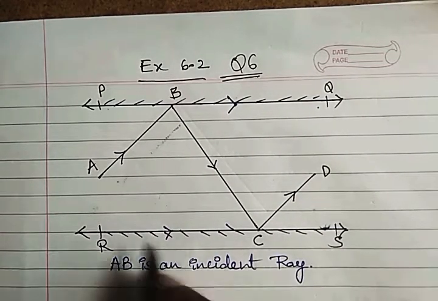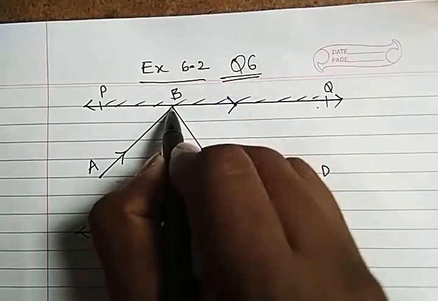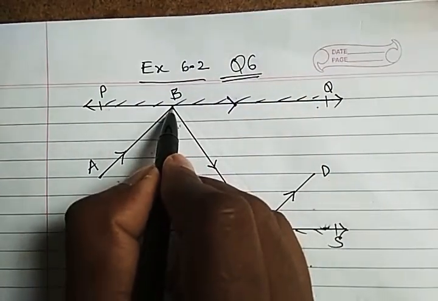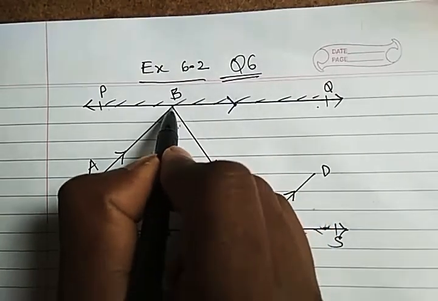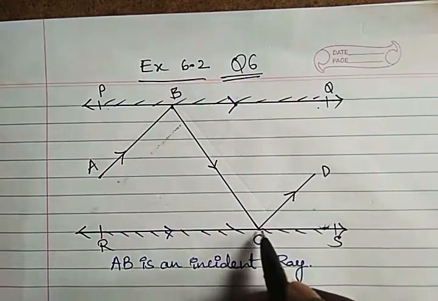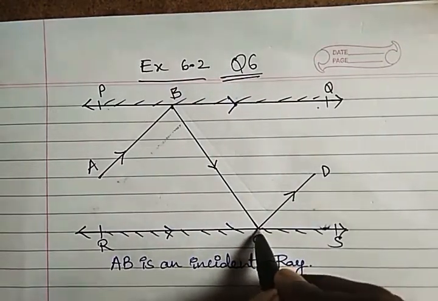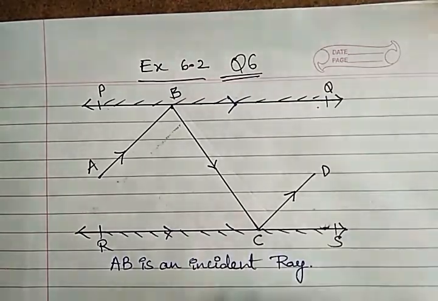So that's another concept. What I'm trying to say here is, AB is an incident ray. When it strikes this point, it reflects back, and again it strikes here, and from here also it reflects back. This procedure continues.